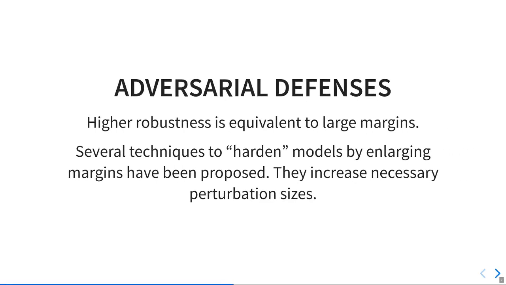When you have a model that is adversarially attacked, of course you want to defend it, and that means making it more adversarially robust. Several techniques have been proposed, and they all effectively change the model such that larger perturbations are required to attack the model.